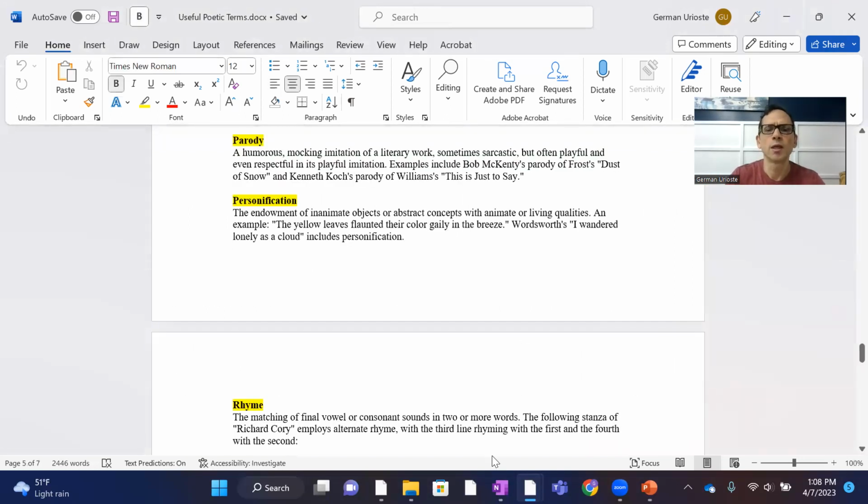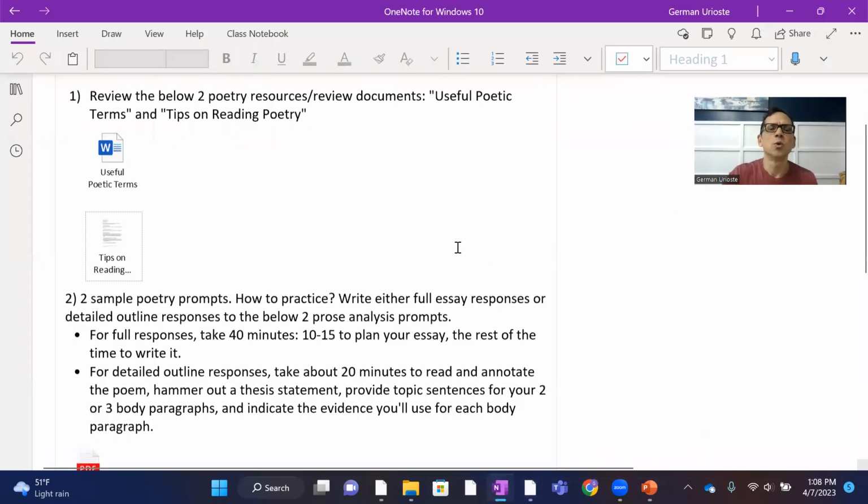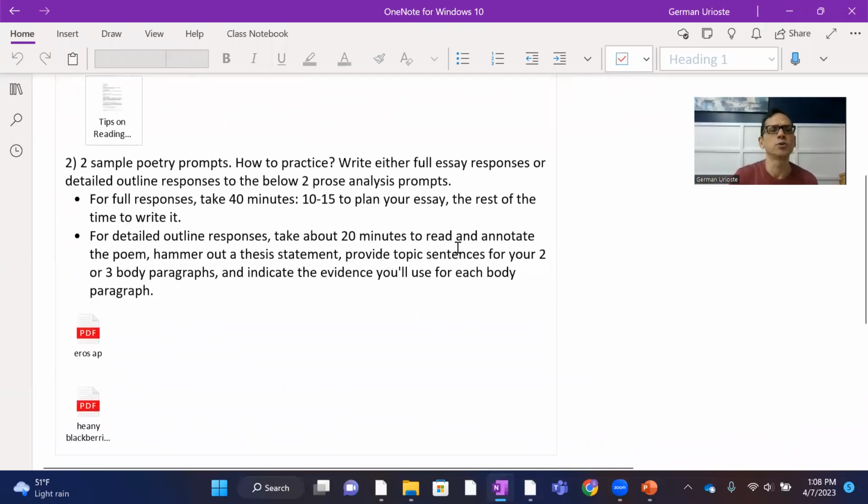Okay, let's go back to this page real fast. What I've also included here are two sample poetry prompts, and these are things that you can do to practice on your own. We will probably do a poetry prompt together on that community day, as I mentioned, on April 19th. But if you're going to practice, you can do one of two things. You can do a full response to one of these two prompts, or both of them if you want. Remember, put yourself on the clock. You don't want to spend more than about 40 minutes, 45 at most, with an essay.